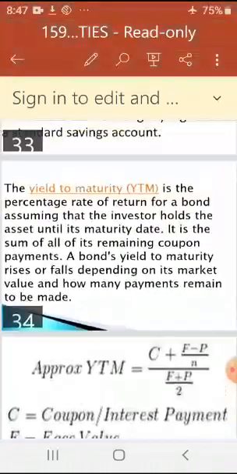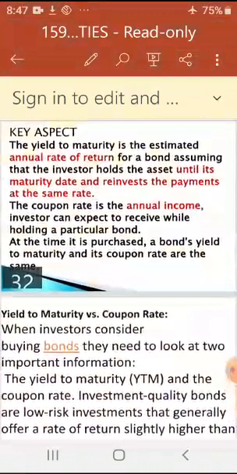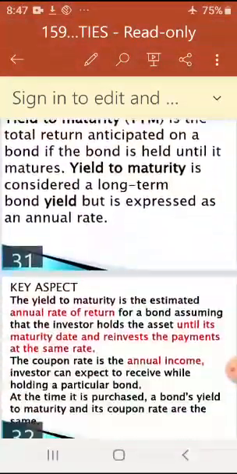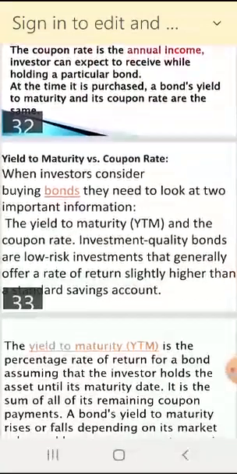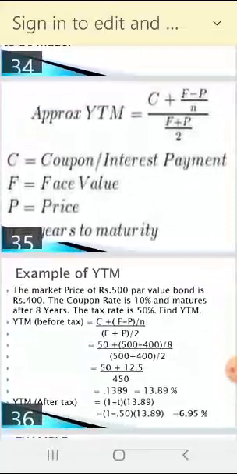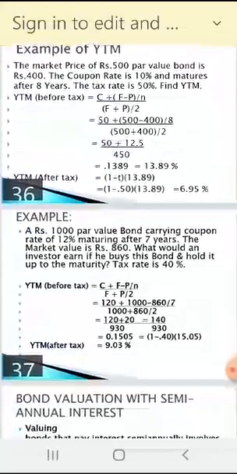So YTM is completed here. Yield to maturity, in the exam theory plus examples are possible. Look at all this carefully. The formula is given to you, and we did 2 examples. This example carries maybe 5 marks or 6 marks. Within 2 minutes you can solve this example and grab good marks.